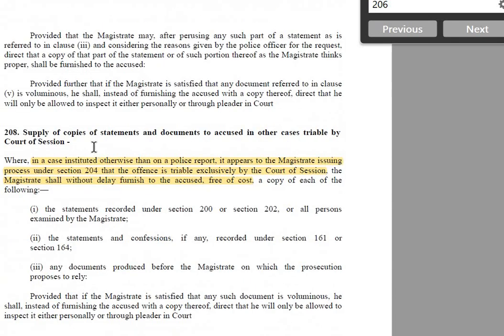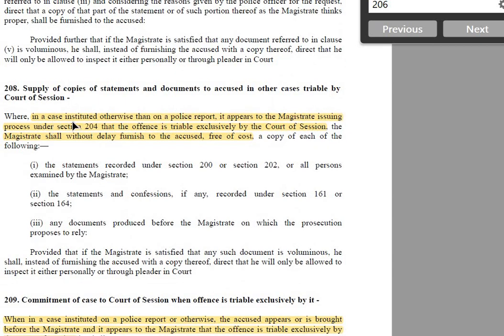Now you see 208. It says when case is instituted otherwise than on police report. So 207 is for when case is instituted on police report, 208 when case is instituted otherwise than on police report. Okay, and then if magistrate thinks that offence is triable exclusively by court of session, then he will furnish accused the following documents.